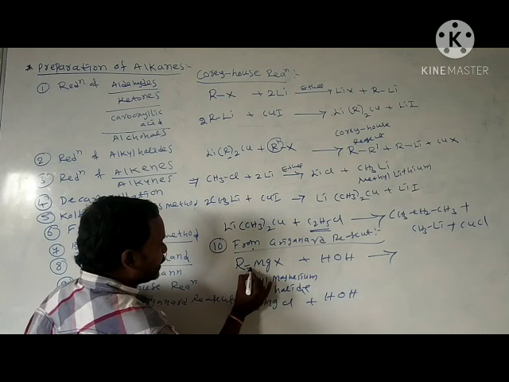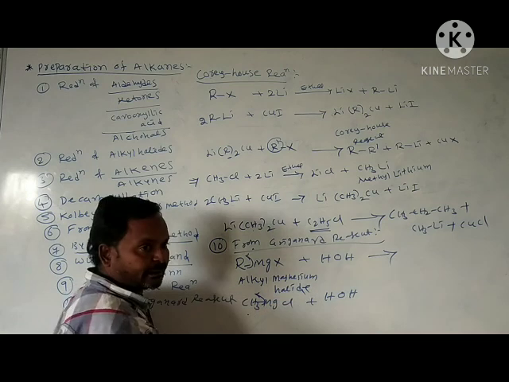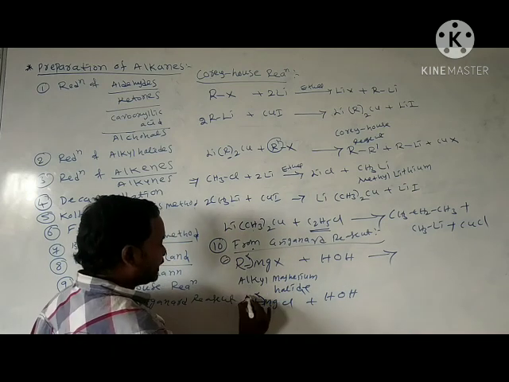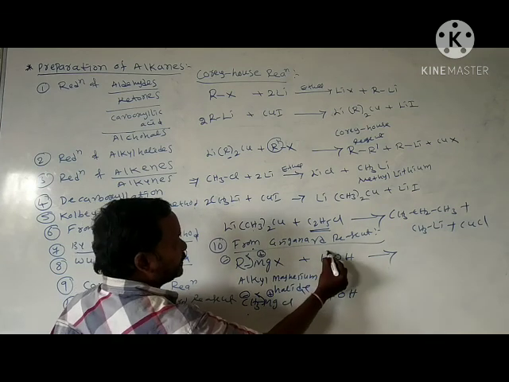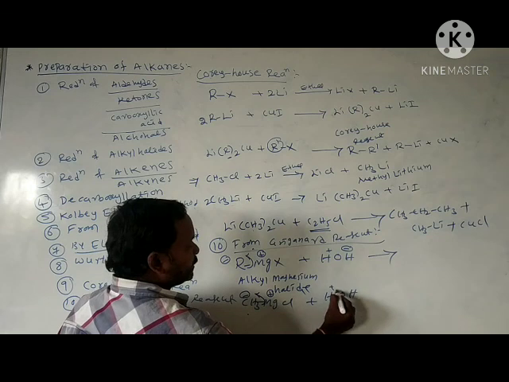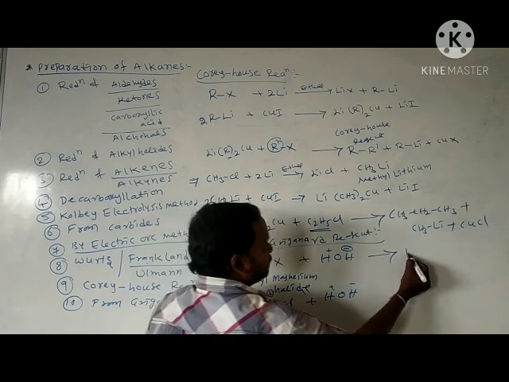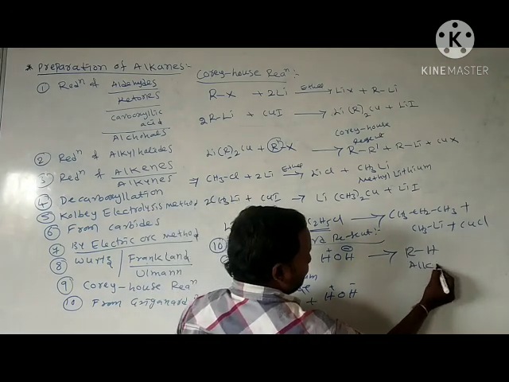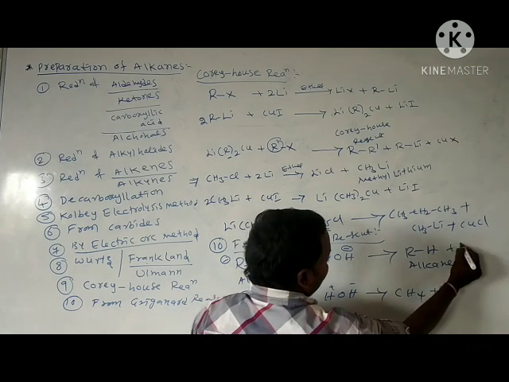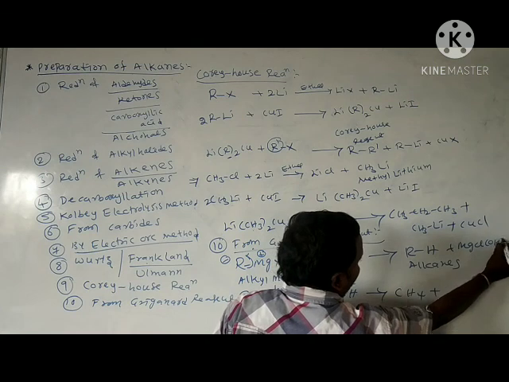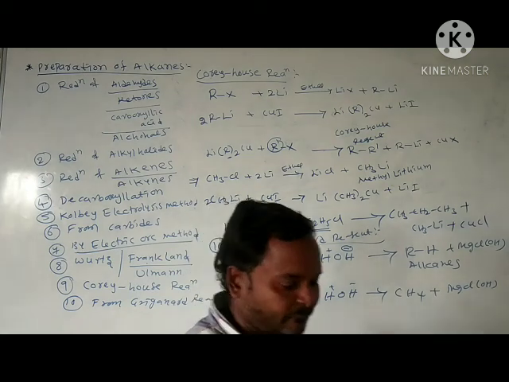Here carbon is more electronegative than magnesium, carbon gets negative charge, magnesium gets positive charge. Water dissociates into H plus and OH minus. This H reacts with R minus, forms alkane. Here also forms methane along with magnesium chlorohydroxide.